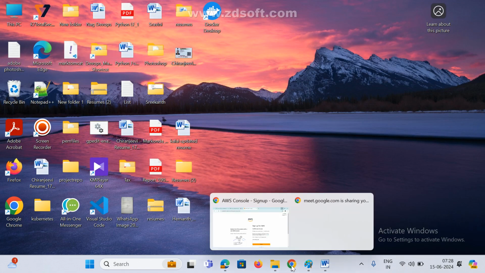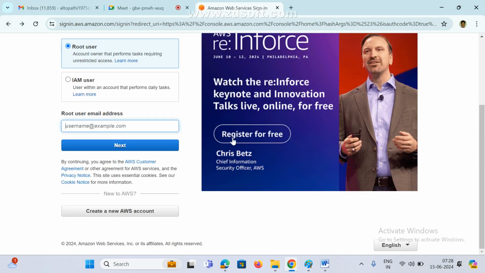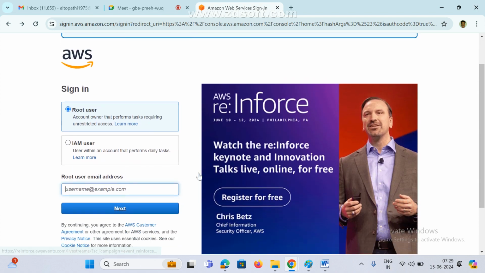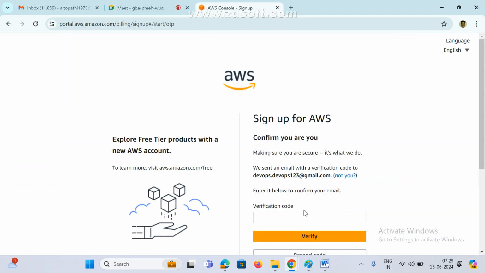Now, suppose you have anyone's credit card, just give your email ID and I will create one account. I hope most of the people have an AWS account, right? Those who don't have an AWS account, give your email ID, I will create one account. Just give your verification code and all. That's it.